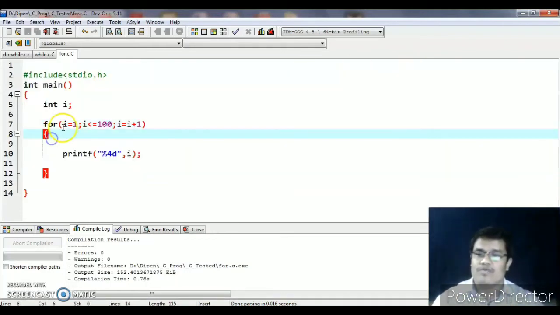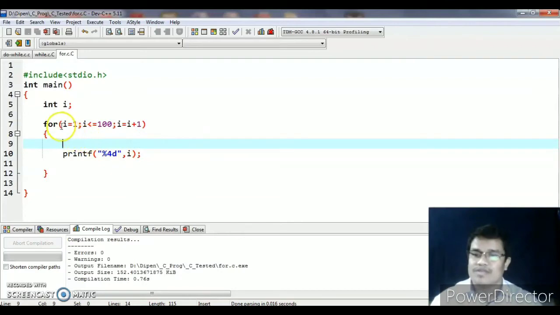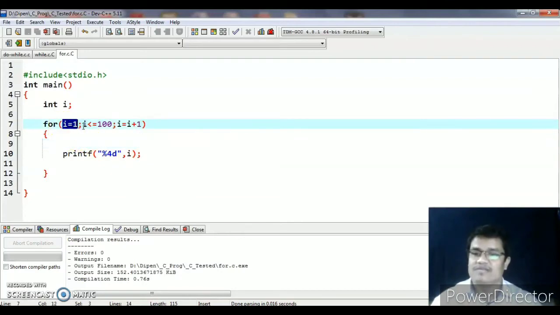Here in the for loop, the initialization part, the condition part, and the modification or updater part are present. That means initialization, condition and updation happen within the for in one place.